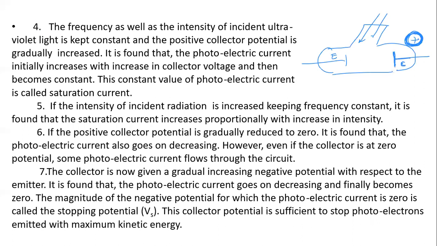So the photoelectric current increases slightly. We can see a slight increase in the photoelectric current. But the number of electrons in this region is constant, so later on the current remains constant. It increases up to a particular value and then stays constant, and that current is called the saturation current. Beyond that it cannot be increased. Saturation current means the constant value of the photoelectric current when we make the collector more positive.